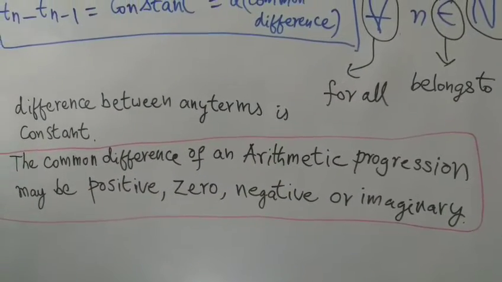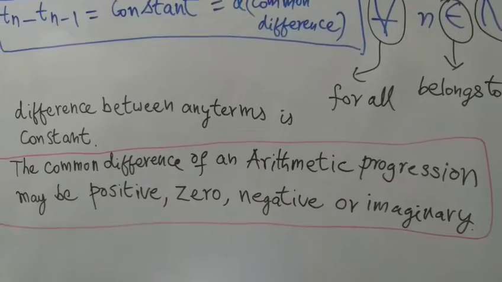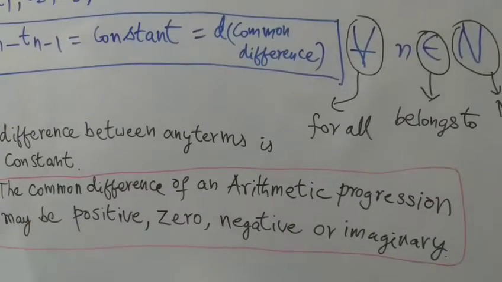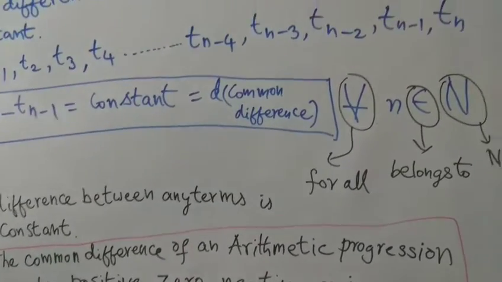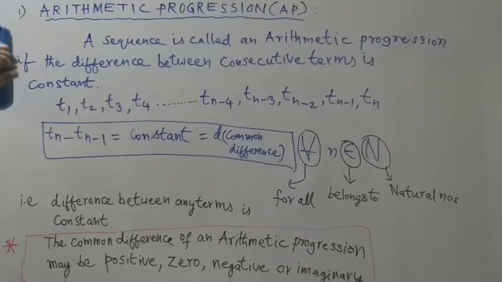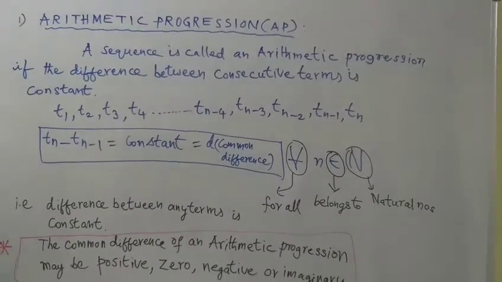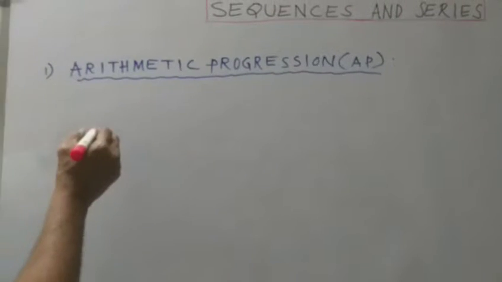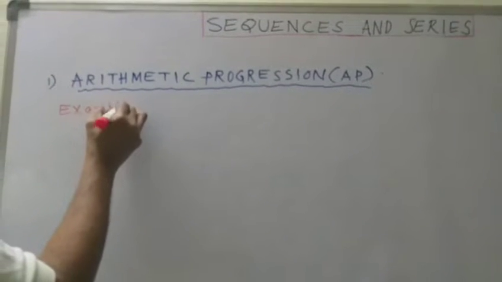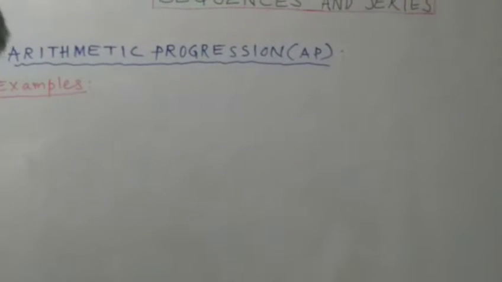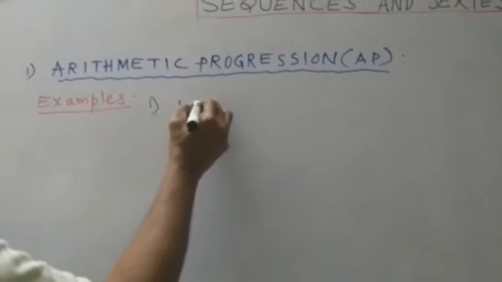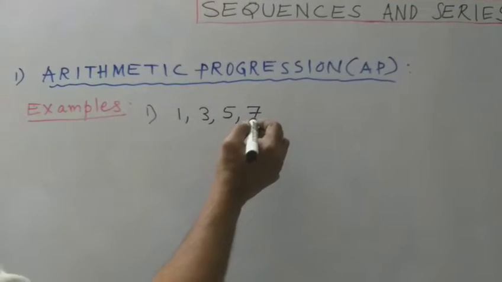So for this arithmetic progression, we are now taking examples: how to find whether a sequence is an arithmetic progression or not. The first one is 1, 3, 5, 7 and so on.